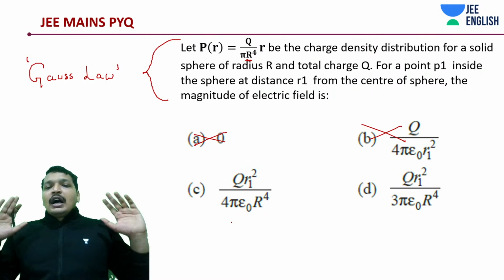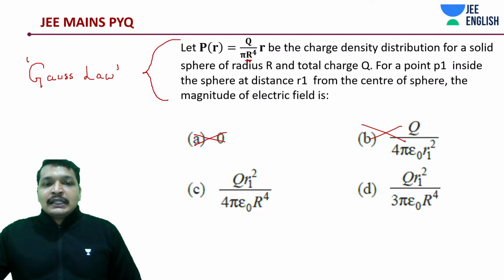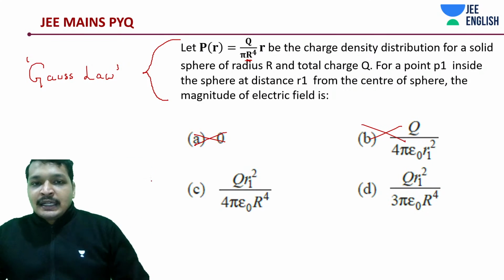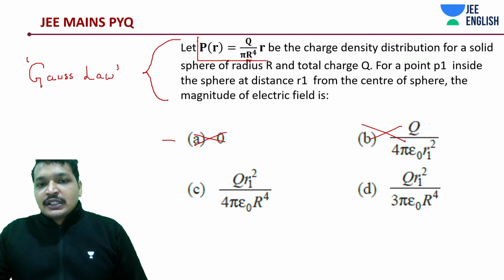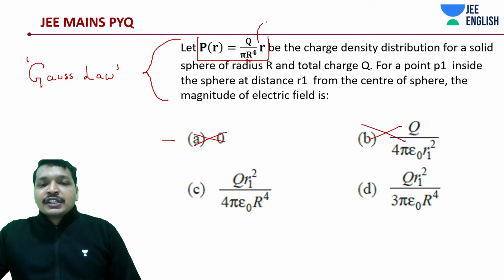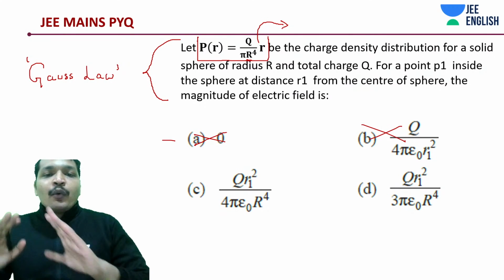Understood this? How am I going to find out the charge density? I am going to simply multiply this term, this charge density is varying with every r from the center. This PR term is going to give you that thing. PR says your charge density is varying from the center proportional to r. Now what am I saying is, how would you find it out?